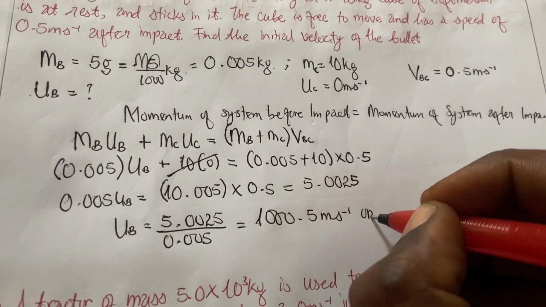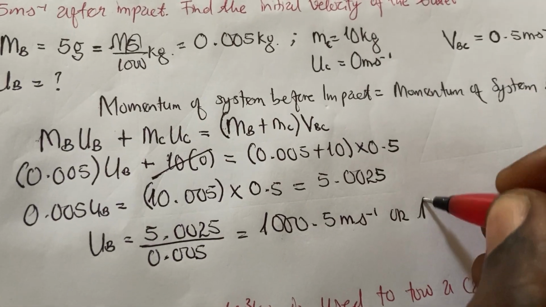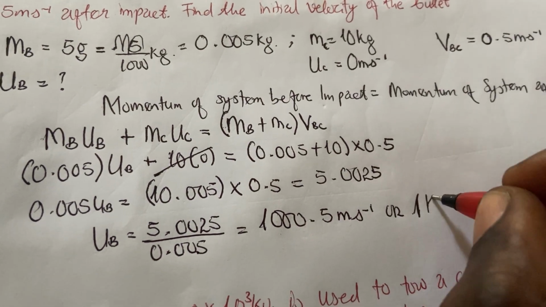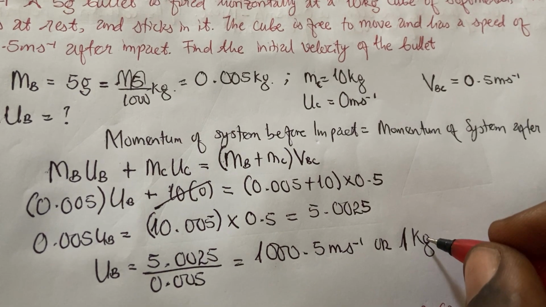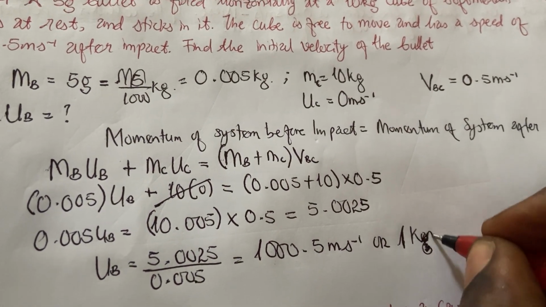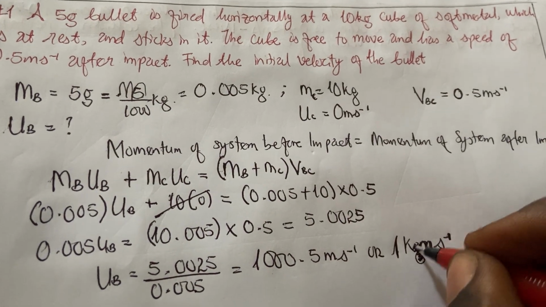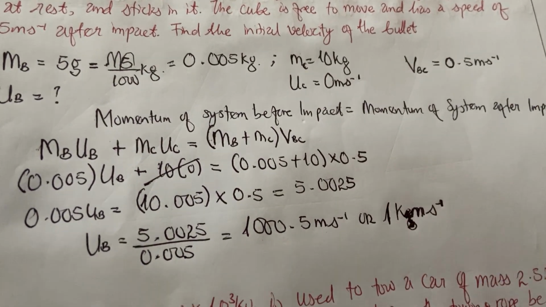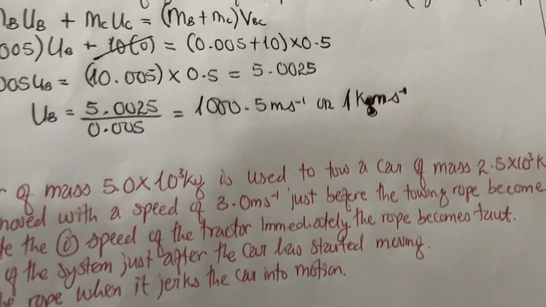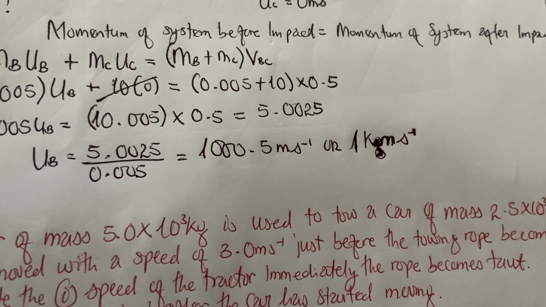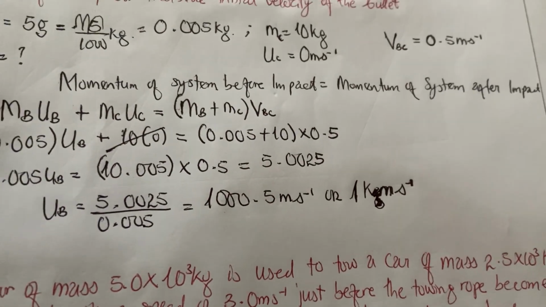Or I can convert this 1000.5 meter per second to approximately 1 kilometer per second. So this is the solution to the question, and it's positive, so it's in the positive x direction.